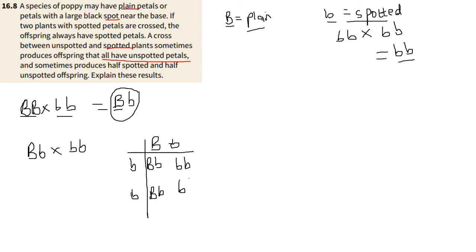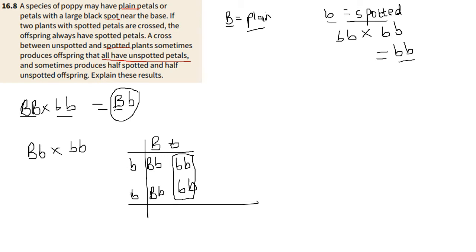And so what this means is that the choices we made at the beginning here are correct: half unspotted, half spotted. You can see there, half of these are spotted and the other half are unspotted. And so we can say confidently that the allele for unspotted is the dominant allele. That is how it plays out.